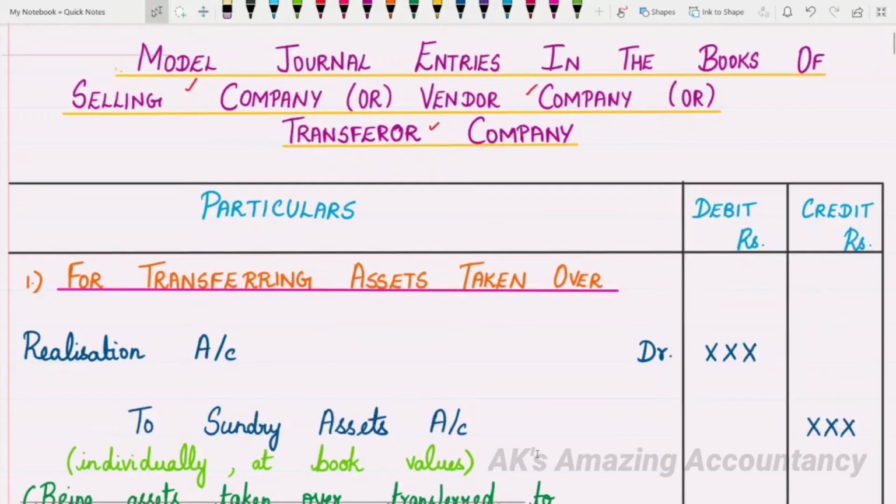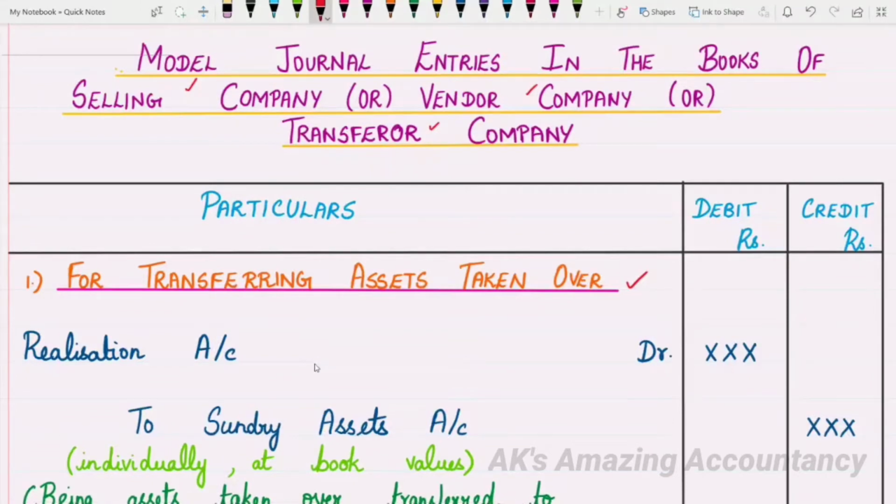Before you start writing the journal entries, first you have to give the heading, journal entries in the books of such and such company, whatever is the name of the selling company, that name you will mention. Let us see what will be the first journal entry. The first journal entry is for transferring assets taken over. Here you will be having a new account called realization account because the assets will have to be realized, right? So what is the entry for transferring the assets taken over?